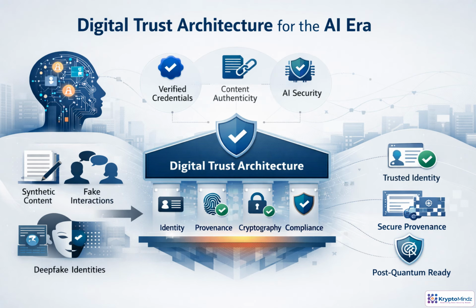AI changes the basis of trust. We can no longer assume that people, content, or decisions are genuine just because they appear credible. Digital trust architecture gives enterprises a verification layer that connects identity, provenance, cryptography, governance, and AI assurance into one operating model.